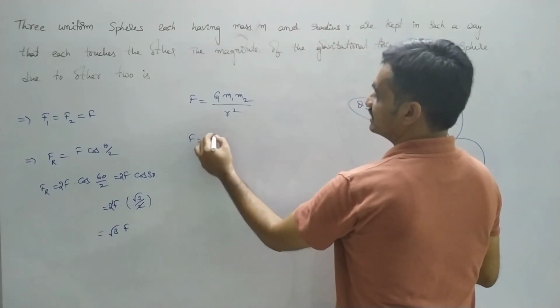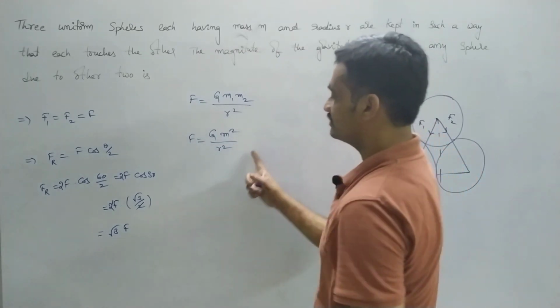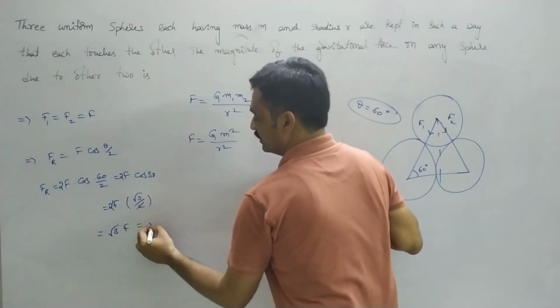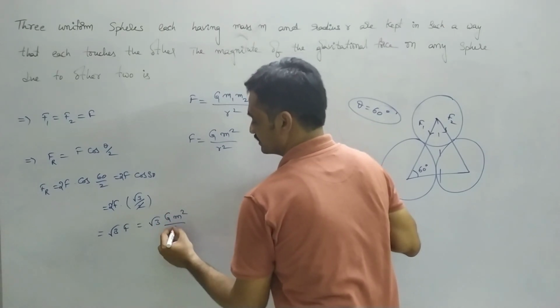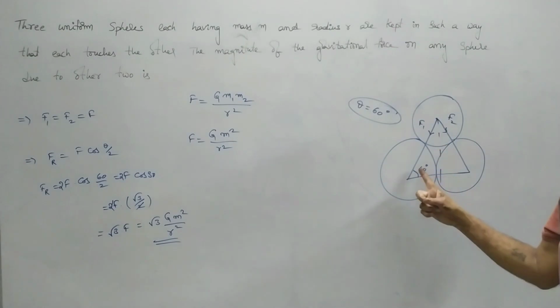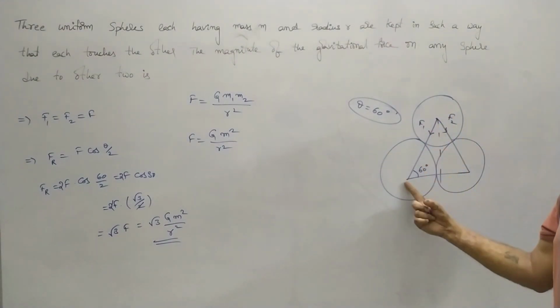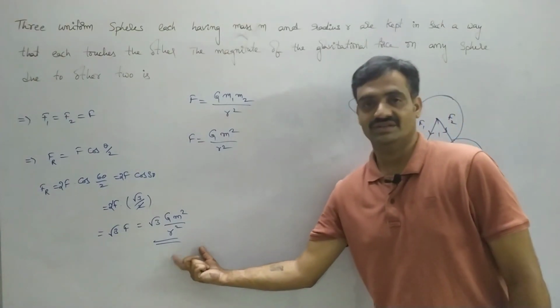Then F can be represented as G m square by r square. As you substitute this value, we get root 3 G m square by r square. This is the resultant force acting due to two spheres on the third sphere. Take a screenshot. We'll continue.